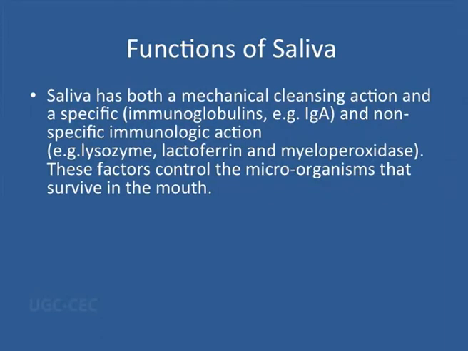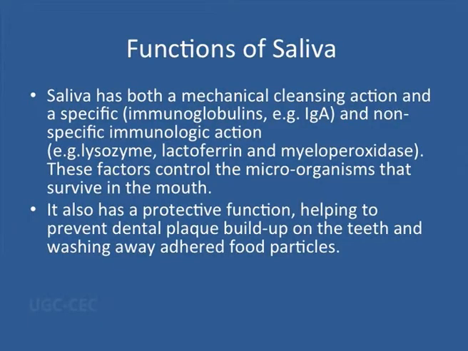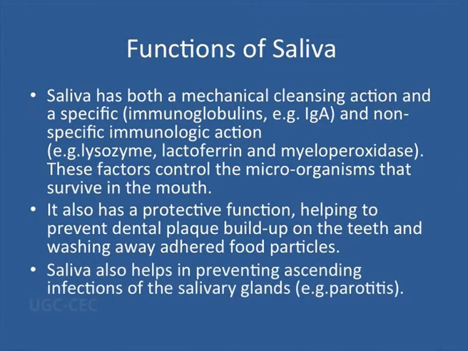What is that? It produces immunoglobulin like IgA. It produces different factors that control microorganism growth and thereby regulate the number of microorganisms. It is also protective because it prevents the formation of dental plaque, which is actually formed by the bacterial film, biofilm. So this is also prevented. And most importantly, it is also preventing ascending infection in the parotid gland. So that is also prevented. So saliva is a very important protective fluid which is present all along the lining of the mouth cavity.